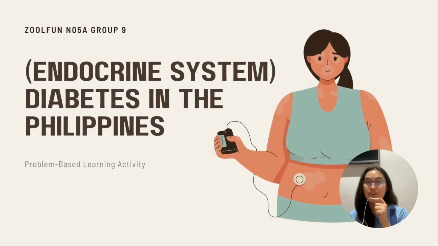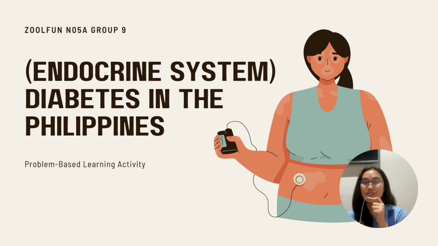In the body, there is a collection of glands that secrete hormones which control and regulate the majority of the body's day-to-day processes. This collection of glands is called the endocrine system. Different tissues, muscles, and organs rely on these chemicals produced by the endocrine system in order to know what to do. One of the most notable organs in this system is the pancreas, responsible for releasing insulin that controls glucose levels. But what exactly happens when this function is impaired?